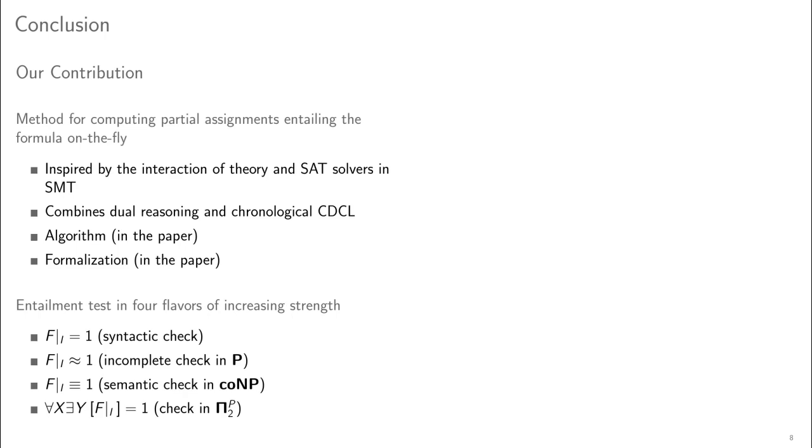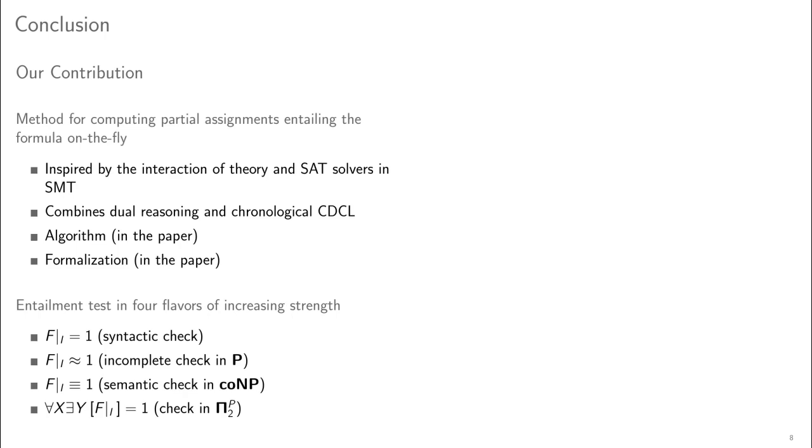The cheapest but also weakest test is the syntactic check. It tests whether the residual of the formula under the partial assignment is true. For the incomplete check, a SAT solver might be called on the negation of the formula and the partial assignment. It could, for instance, be restricted to only execute unit propagation or abort its search after a predefined number of decision levels. For the semantic check, the SAT solver is run until termination.